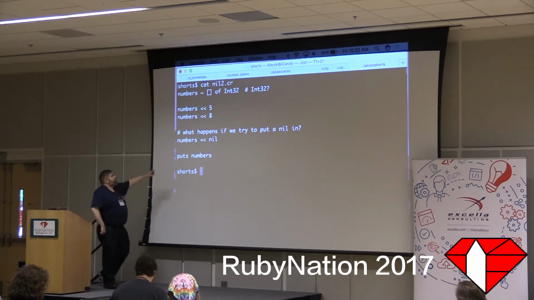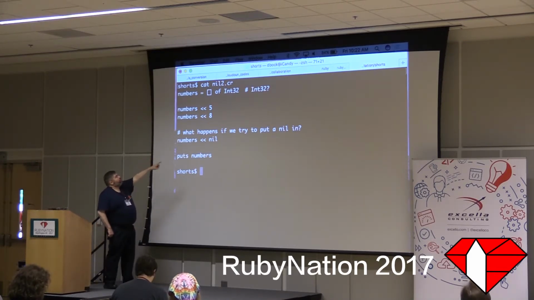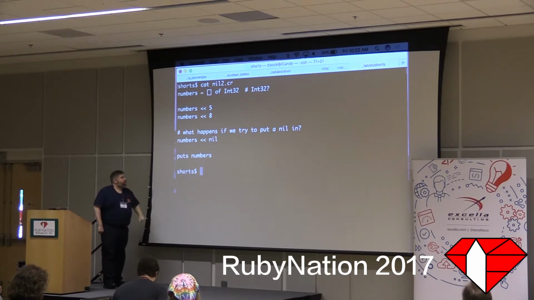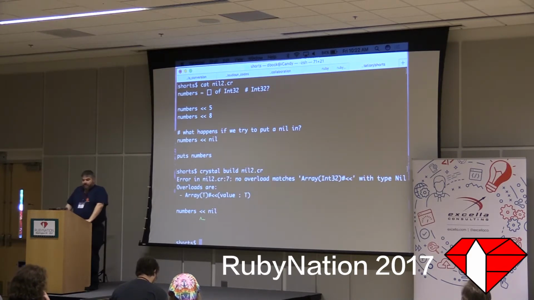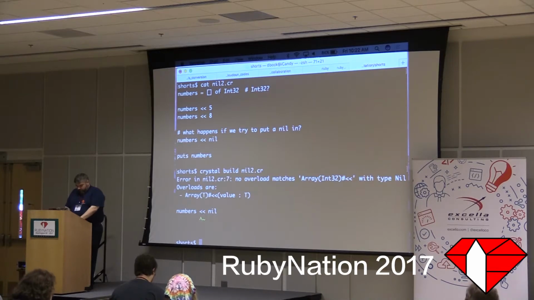So I'm doing my same thing here where I define an array of int32 and I start putting integers in it. What happens if I try to put a nil in there? Crystal build nil2.cr. The compiler says you can't do that. That's an array of integers. You can't put a nil in there. So a little bit of type safety. Let's fix that.